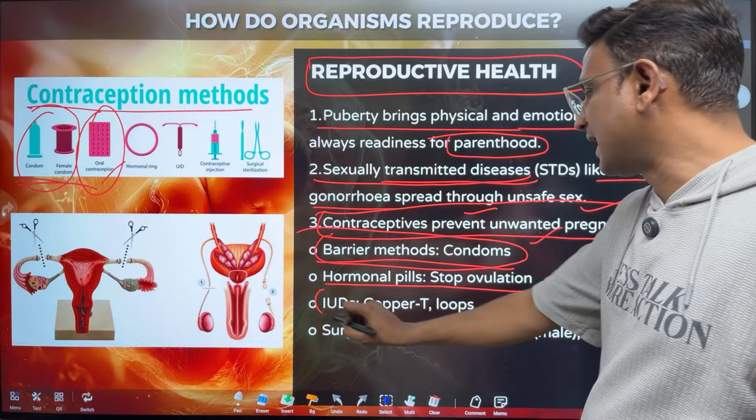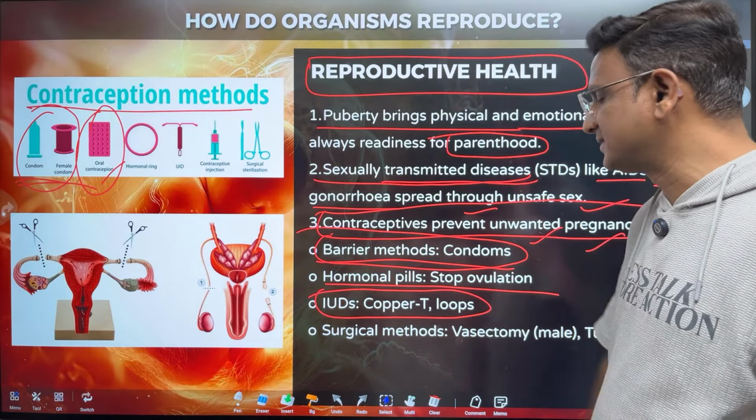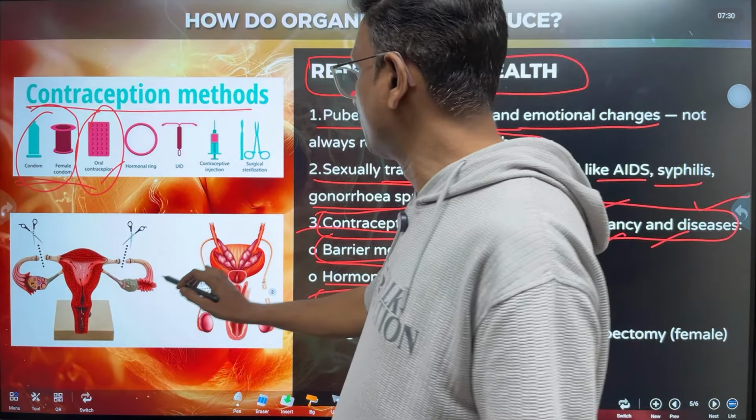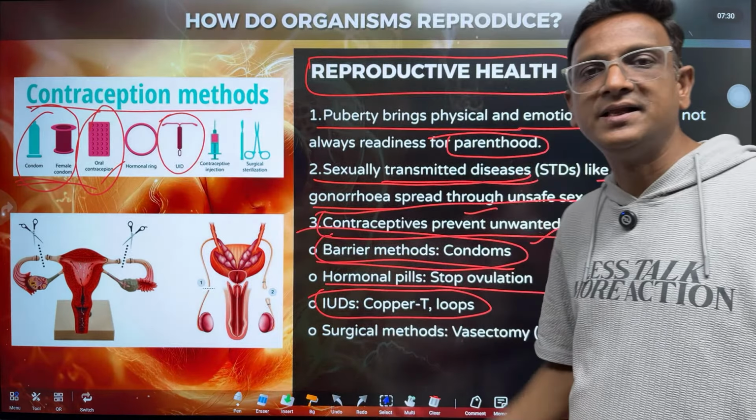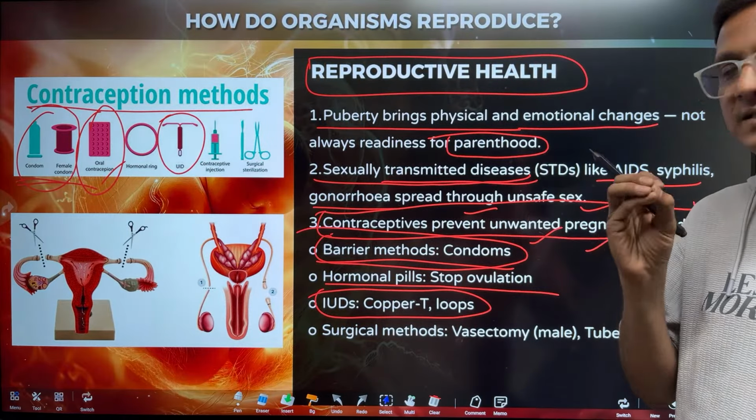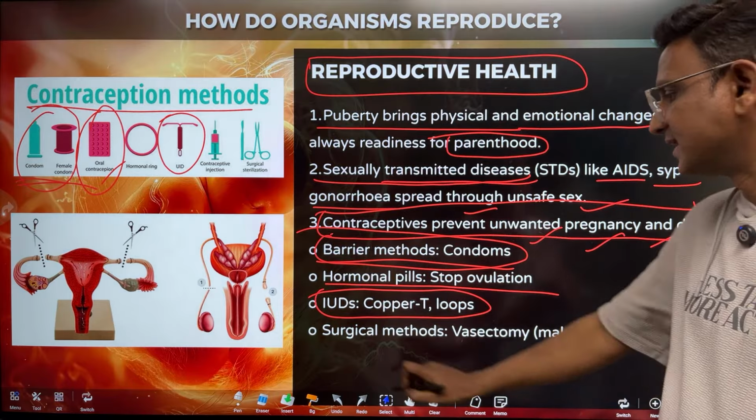Next one is IUDs, intrauterine devices like the copper T loop. They will place this kind of device in the uterus. They will prevent the fertilization of sperm cells and egg cells. And then surgical methods.